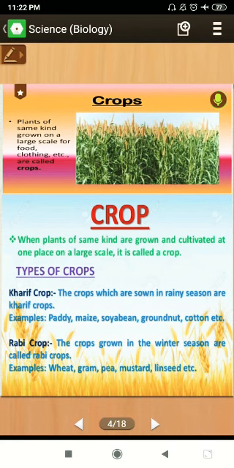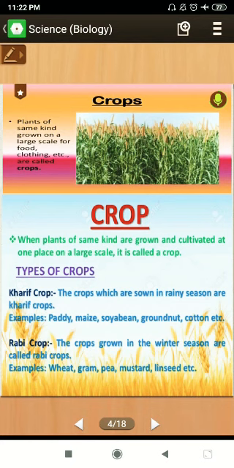Now here comes the word agriculture. It is the process of growing crops on a large scale. We came to know about crops. What are crops? They are the same kind of plants grown on a large scale. So what is this process known as? This process is known as agriculture.